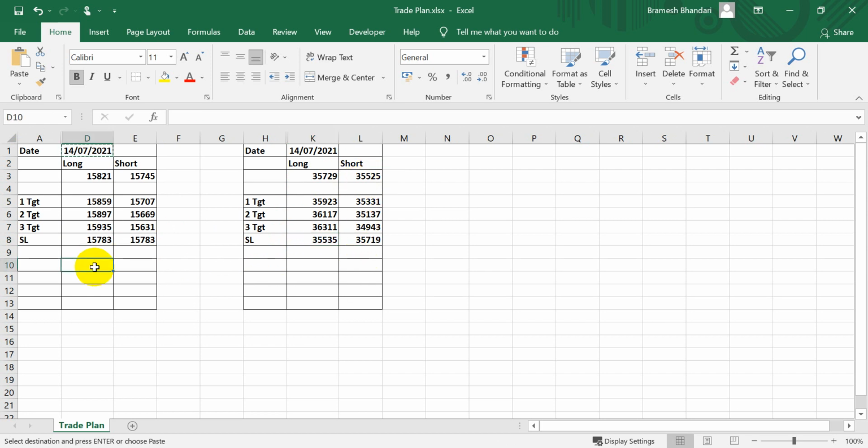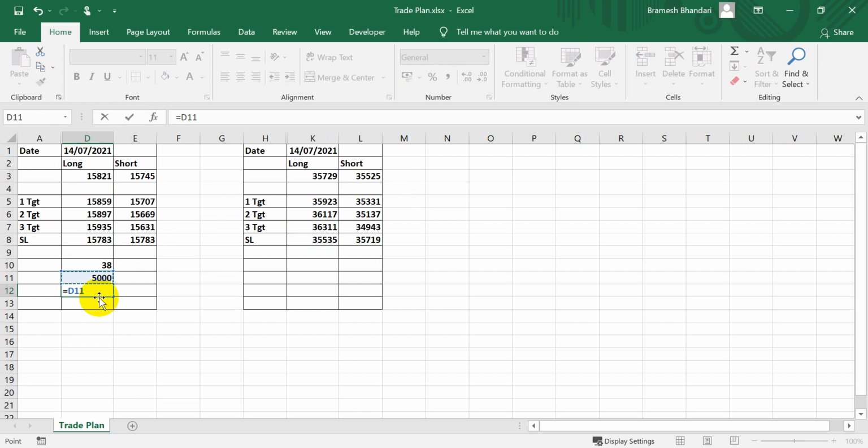If you calculate here, my stop loss is around 38 points. Suppose I'm willing to take a risk of 5,000 rupees on a per trade basis. You divide 5,000 by 38 and get around 131 quantity, and divide that by the Nifty lot size, which is 75. So you will be able to trade around one lot, or if you increase your risk size, given the lot size of Nifty is 50 now, I can trade around two lots. This is how I can define my position size with this trade plan.